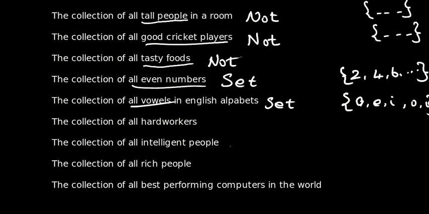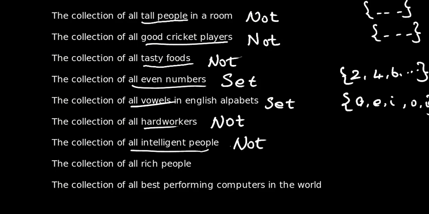Is the collection of all hard workers a set or not? Hard workers is not a well-defined term, so it is not a set. Is the collection of all intelligent people a set or not? Intelligent people is also not a well-defined term. It varies from person to person, so it is not a set.